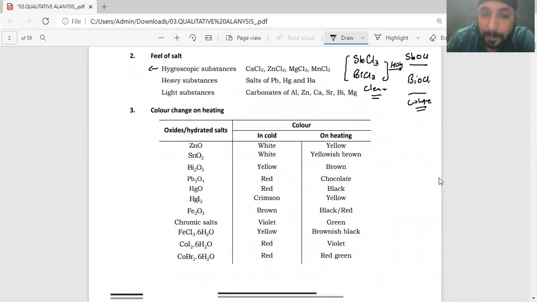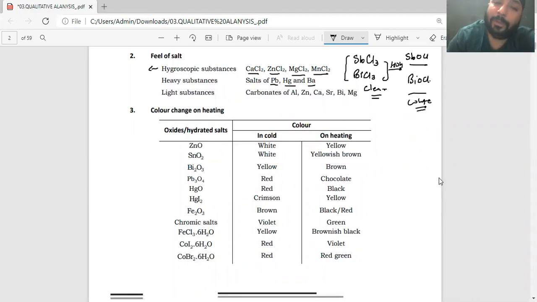So what are the salts which automatically absorb moisture from the surrounding? That is calcium chloride, zinc chloride, magnesium chloride, and manganese chloride. So these are the salts which actually absorb moisture from the surrounding. Heavy substances like salts of lead, mercury, barium. Again, when you take a small pinch of salt in a hand, no, you can feel that the salt is actually heavy as compared to the other salts.